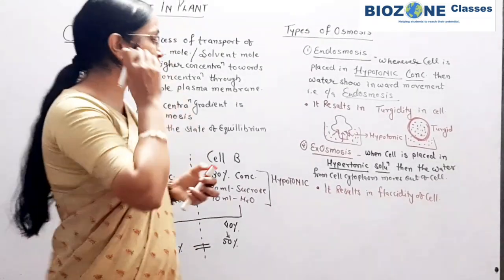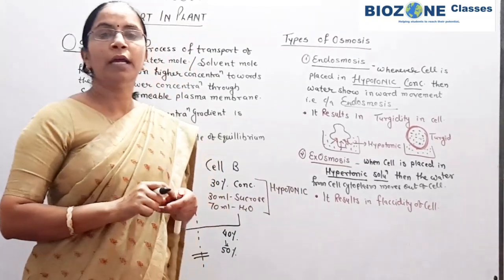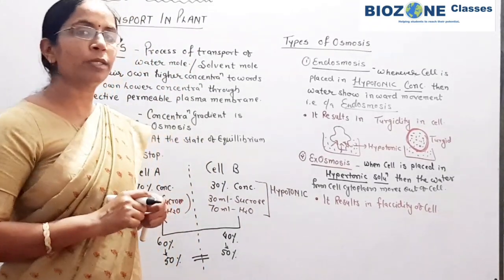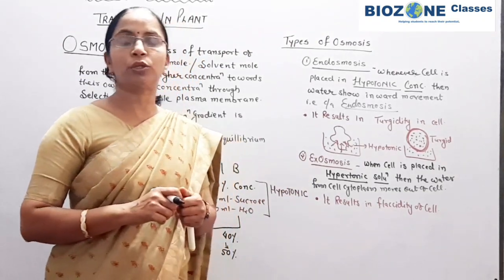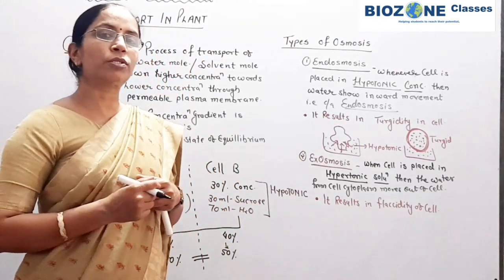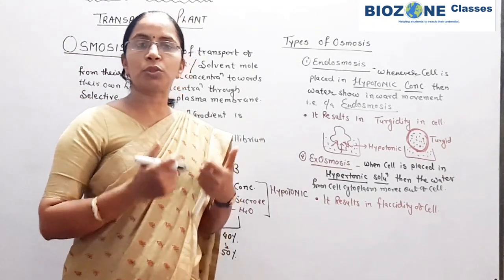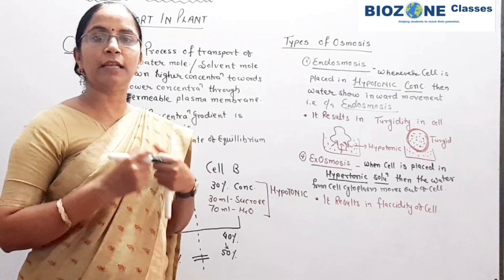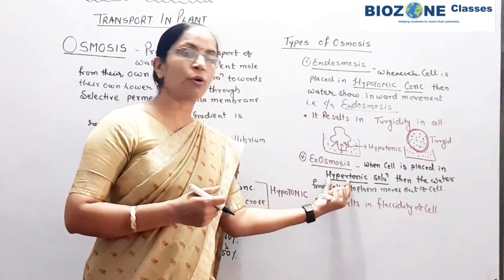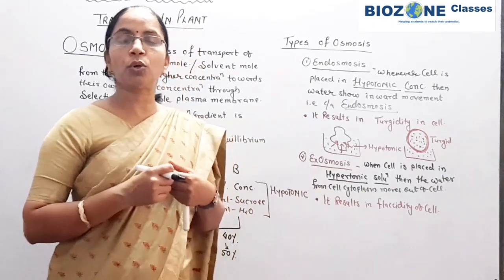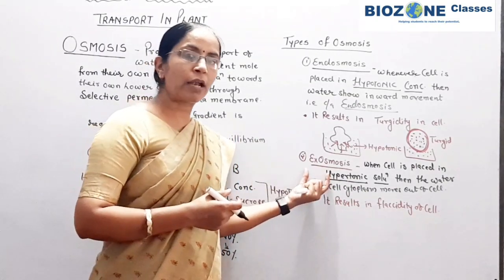And exosmosis, you remember, is the one and only identical phenomenon in terms of plasmolysis we study, and this is the phenomenon which is used for detection of the livingness of the cell under the microscope. If you want to study whether the provided cell is living or non-living, you simply keep that cell in hypertonic solution. If the cell shows exosmosis, that means it is a living or viable cell.